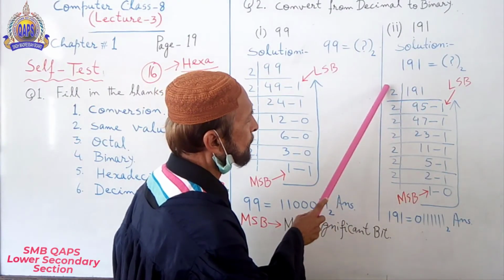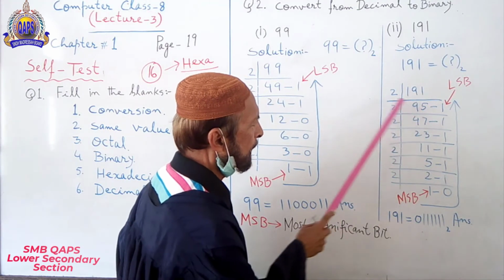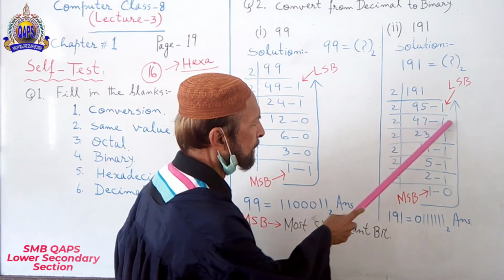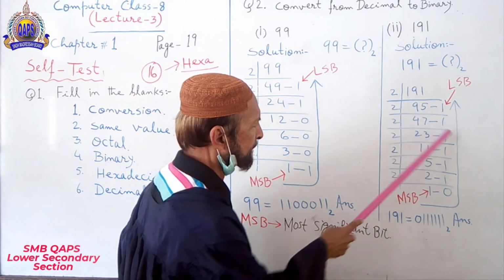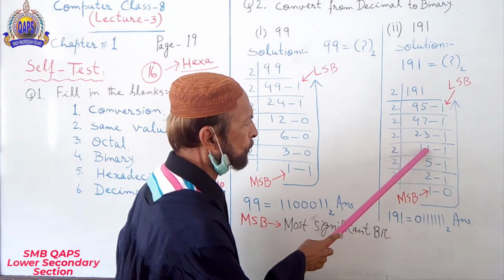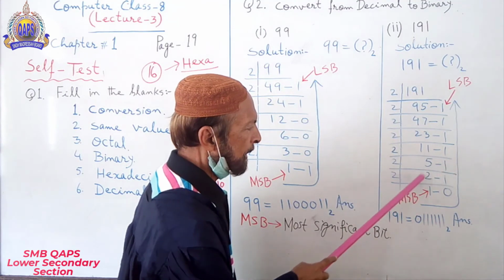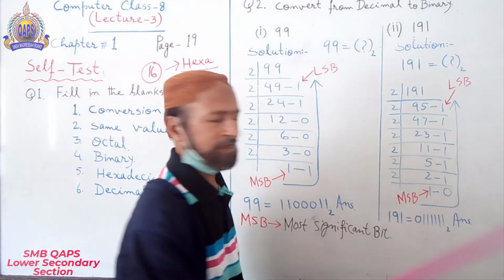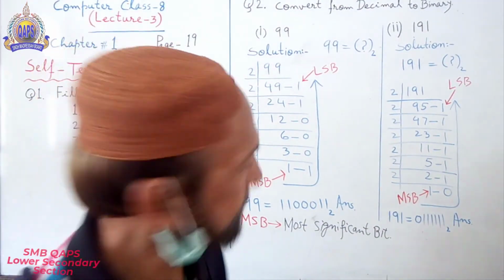191 divided by 2, 2 9s are 18, 1 left, 11, 2 5s are 10, 1 left. 2 4s are 8, 1 left, 15, 2 7s are 14, 1 left. 2 2s are 4, 2 3s are 6, 1 left. 2 1s are 2, 2 1s are 2, 1 left. 2 5s are 10, 1 left. 2 2s are 4, 1 left. 2 1s are 2, 0 left. Answer. MSB, LSB.